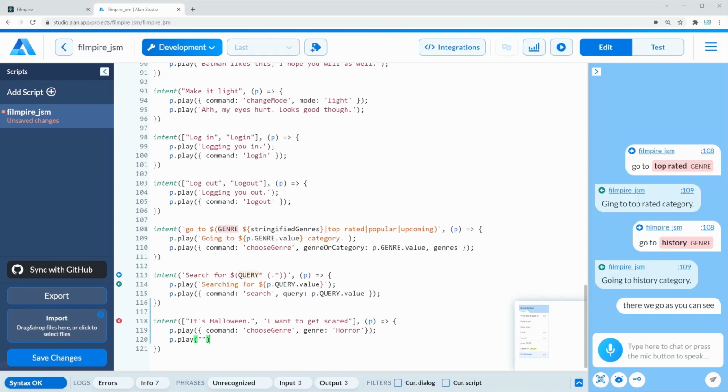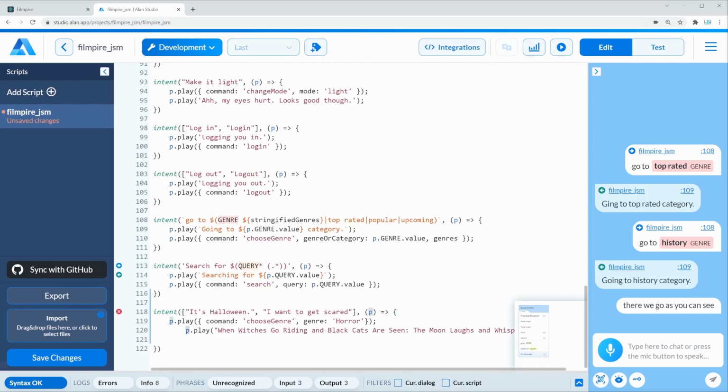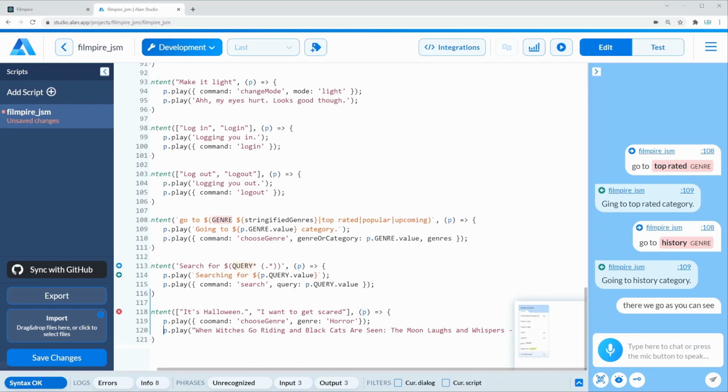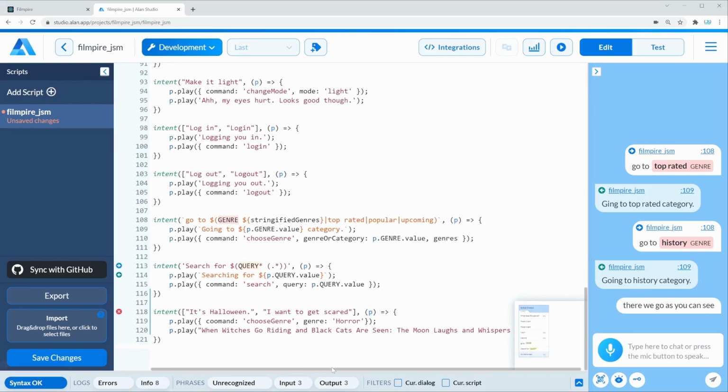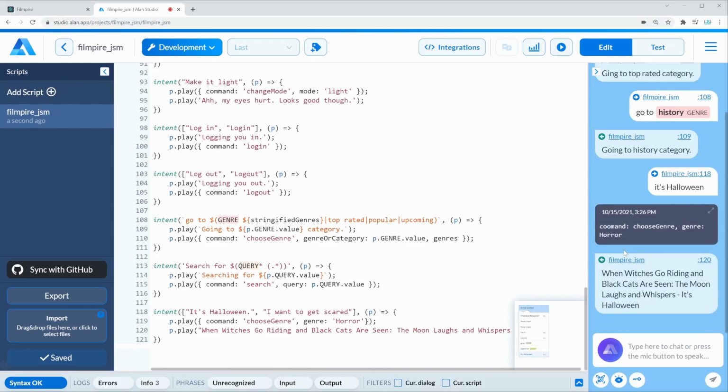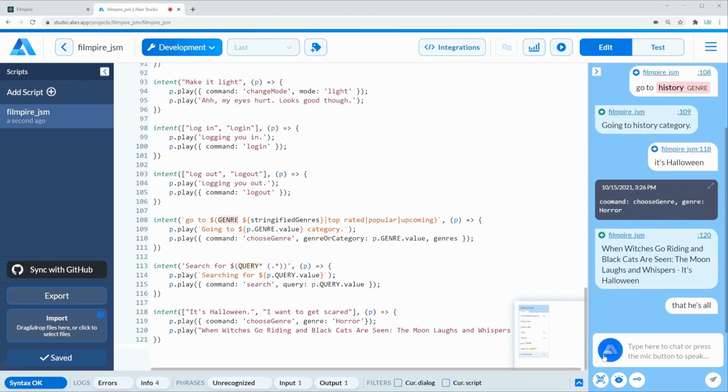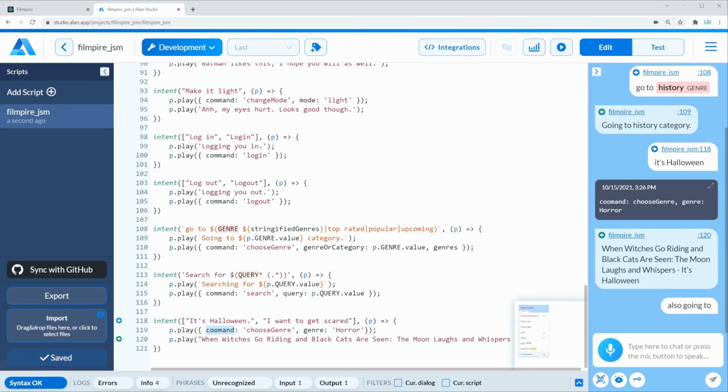Before recording this video, I've done a search for some popular Halloween quotes. So you can find the quote below this lecture and you can simply paste it. In this case, we're going to do something like this. When witches go riding and black cats are seen, the moon laughs. I'm going to let Alan read it to you. It's Halloween. When witches go riding and black cats are seen, the moon laughs and whispers, it's Halloween. Great. So as soon as he reads that, he's also going to switch the actual genre. I noticed that I have a typo here, so that's going to be command.